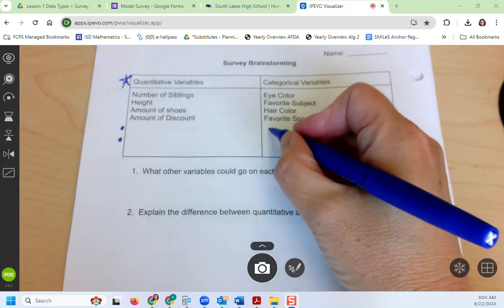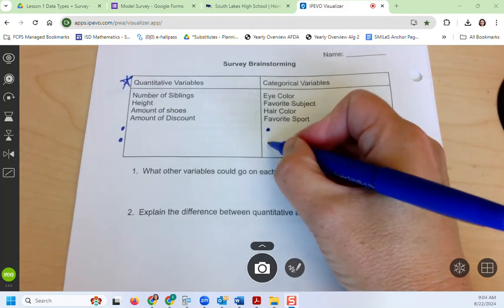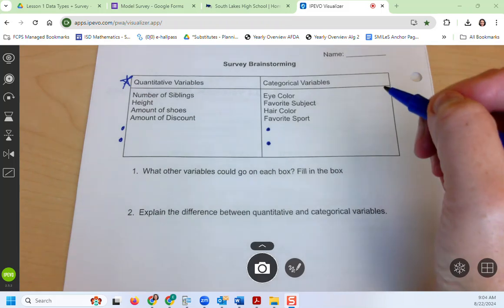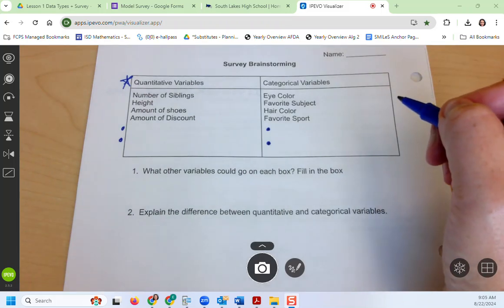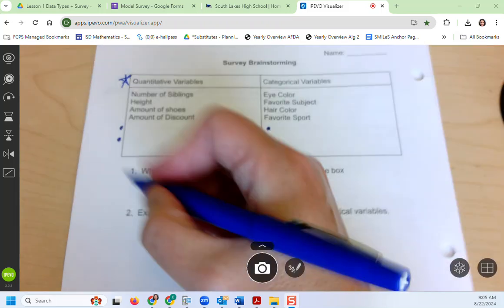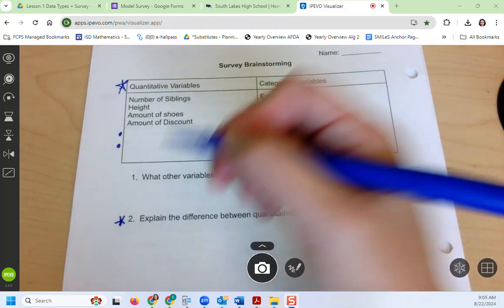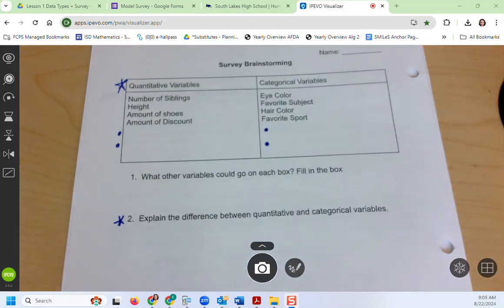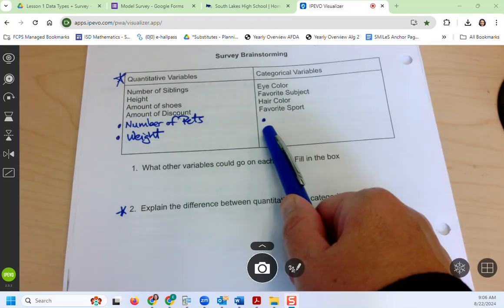And then the ones that we're not going to do are categorical, but I still want you to think about what would be 2 more examples of categorical. So I'm going to take a quick walk around the room and see if you guys have done that yet. That's the answer to number 1. Then you need to answer number 2 to explain the difference between quantitative and categorical variables.